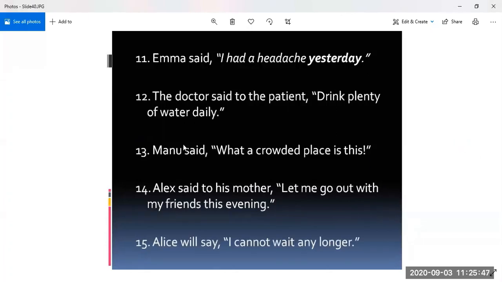Can we write where was I going? No, because see, you have to change it into an assertive sentence or a declarative sentence. And in a declarative sentence, the helping verb comes after the noun or pronoun. So where I was going is a declarative sentence. And if you write where was I going, then again it will be an interrogative sentence. So we will be shifting the place of the helping verb in case of interrogative sentences. Is that clear, Yashi? Okay, ma'am. Good that you came up with that question. That means you are paying attention.